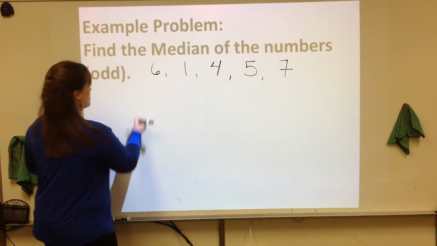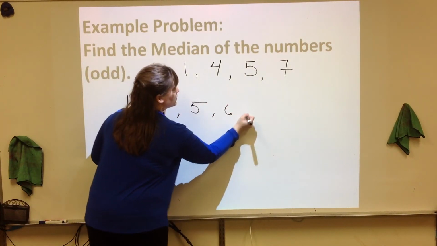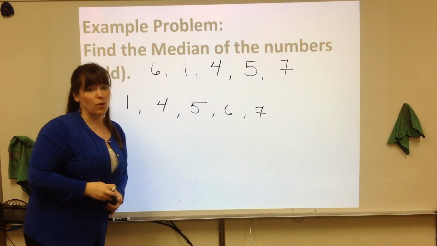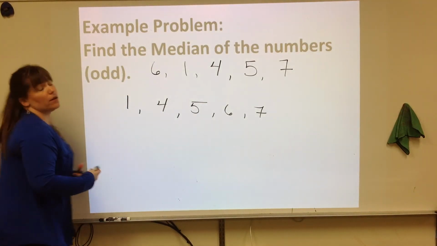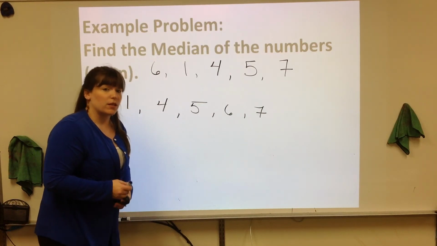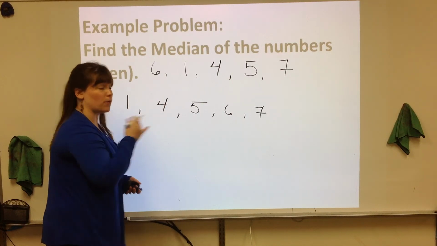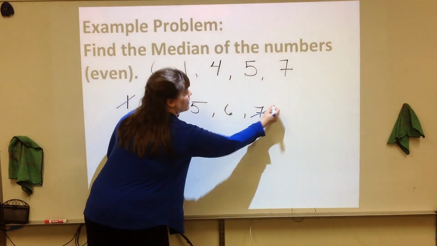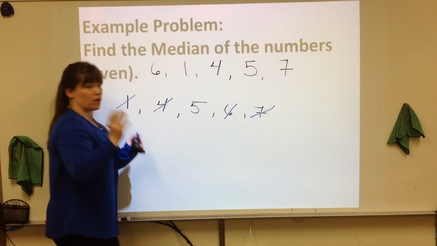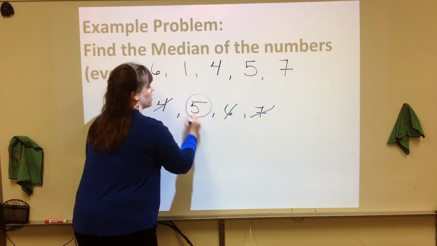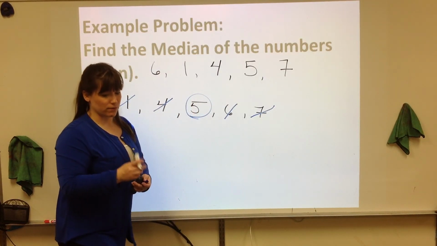First thing, we're going to put them in order. So 1, 4, 5, 6, 7. Again, it's very easy when there's a smaller set, but basically, and I'm going to just switch colors here, all you're going to do is cross off numbers, starting low and high. So here is one pairing, one is crossed off on each side. Here's the second pairing, one is crossed off on each side. We are left with 5 in the middle. So the median will be 5 for the first example.